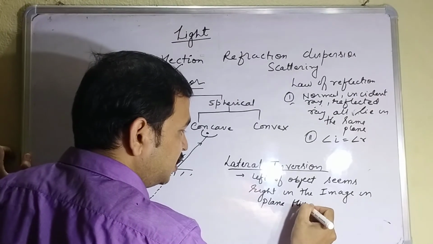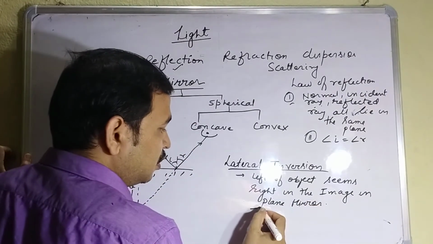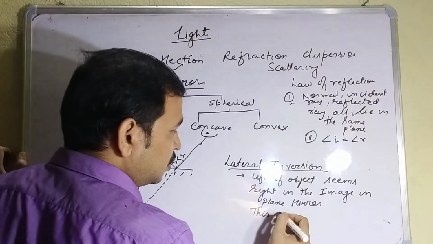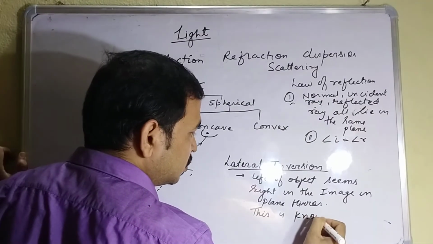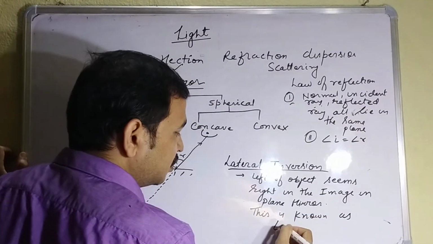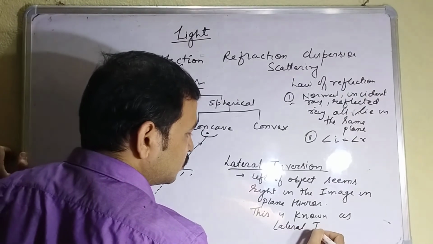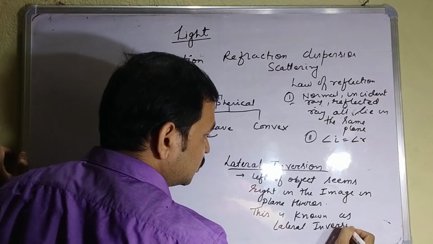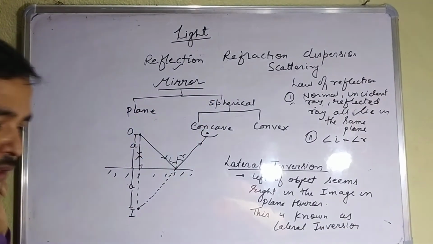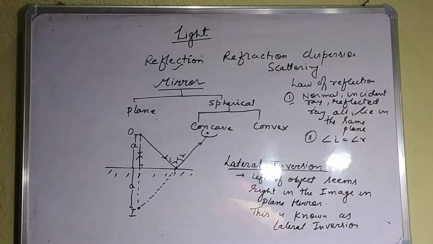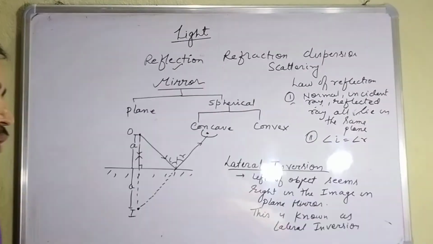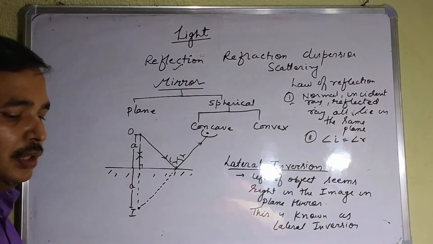So lateral inversion is a property of plane mirror. Remember that lateral inversion is a property of plane mirror. You have to learn only the property, not the image formation, so we will not go in detail.